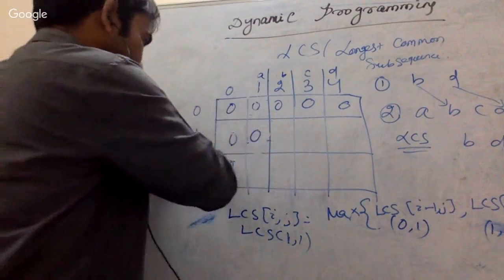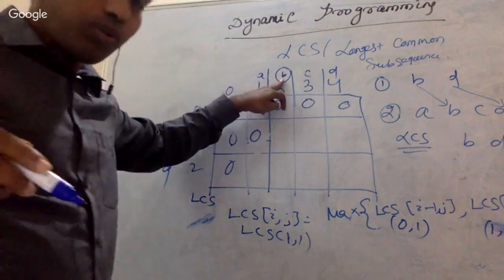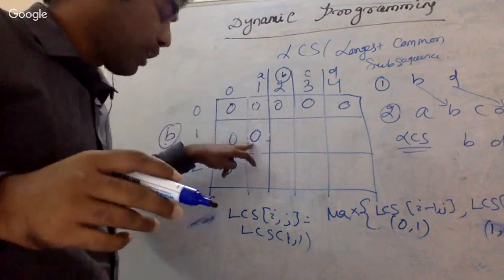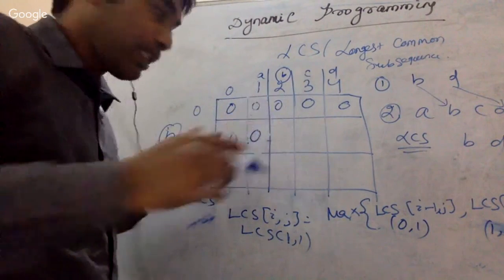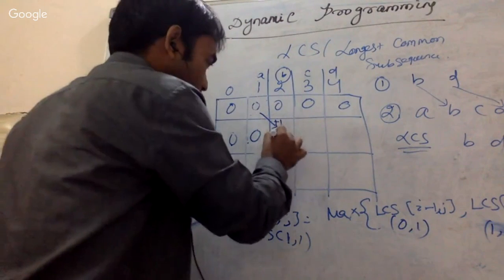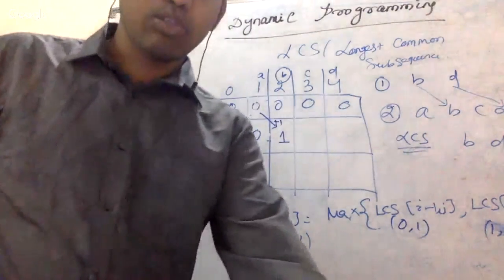If there is a match, B to B, so this is B, this is B, then there is a match. So what it is telling: take the value from the diagonal, don't take from above or left. Take the value from the diagonal and just add 1. That means take this value from here and add 1, so this value is going to be 1.